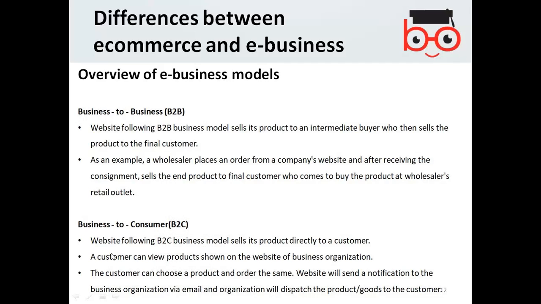A business to consumer website sells its products directly to the customer. In simple words, a customer can view products shown on the website of a business organization, choose a product and order the same. The website will send a notification to the business organization via email, and the organization will dispatch the goods to the customer directly.